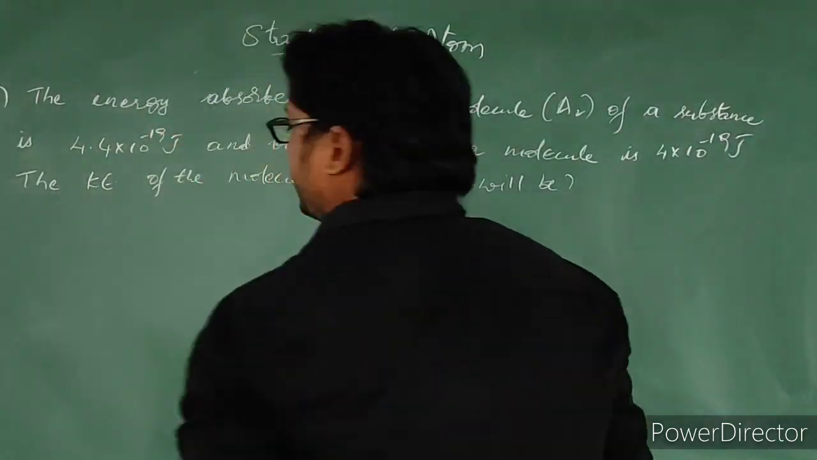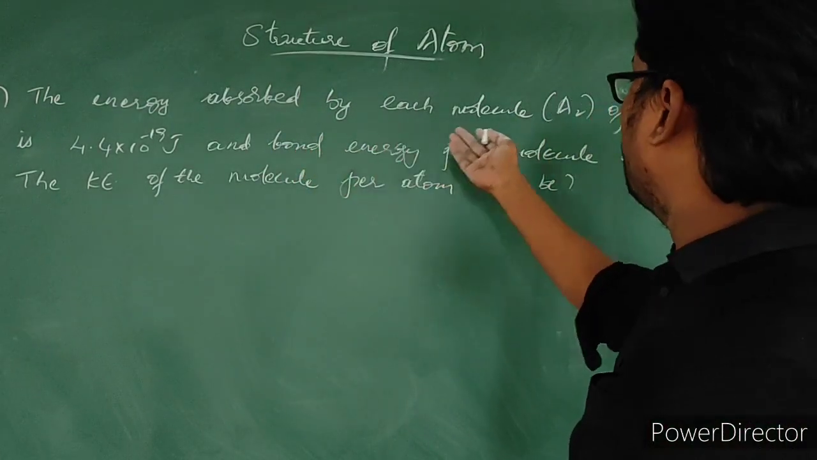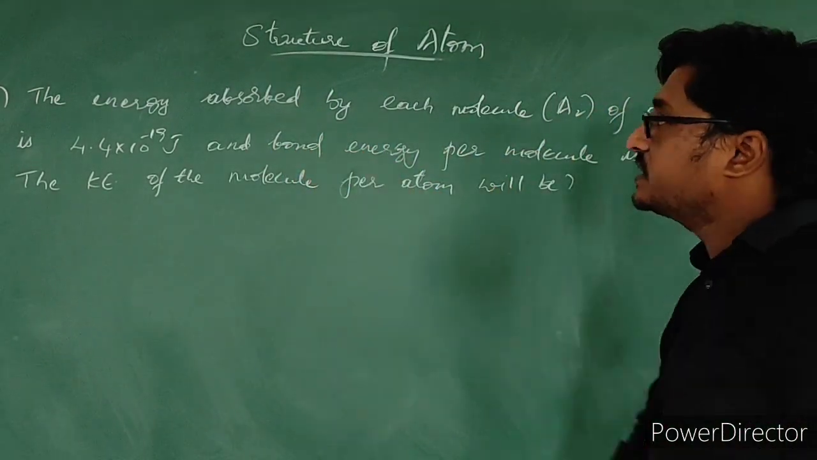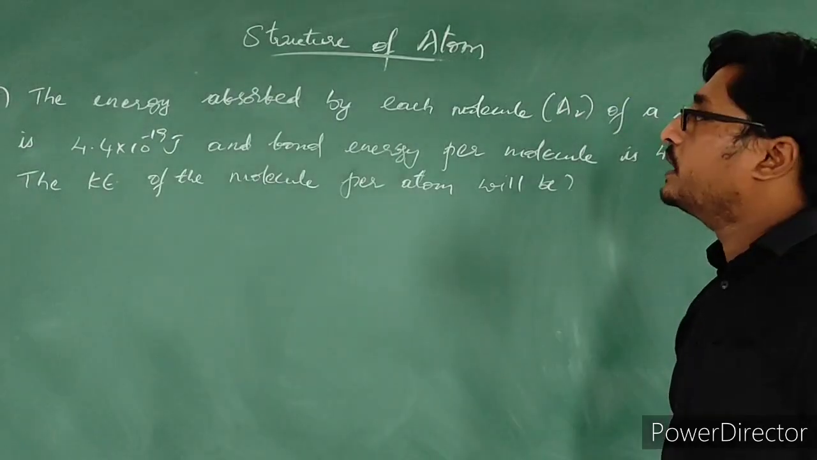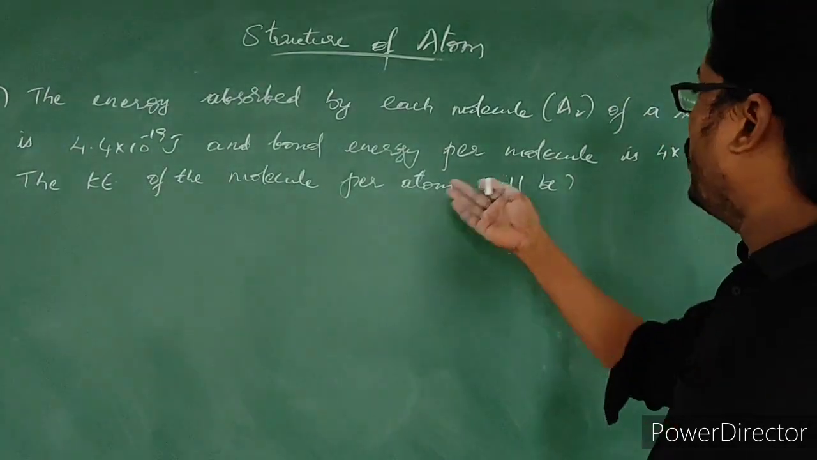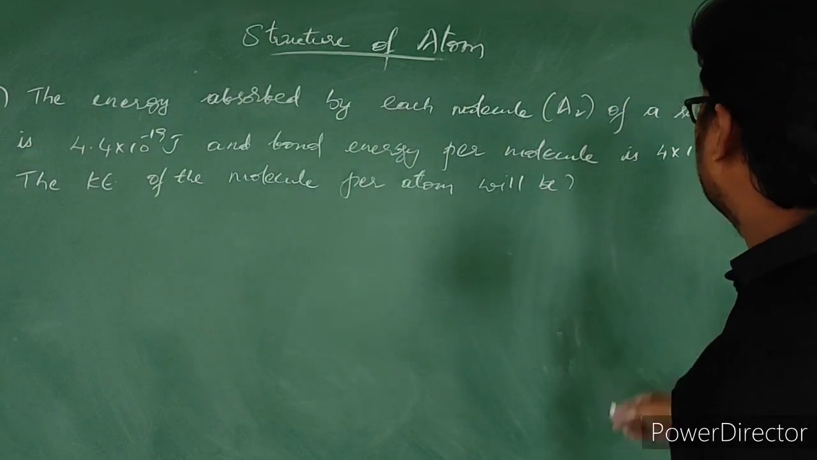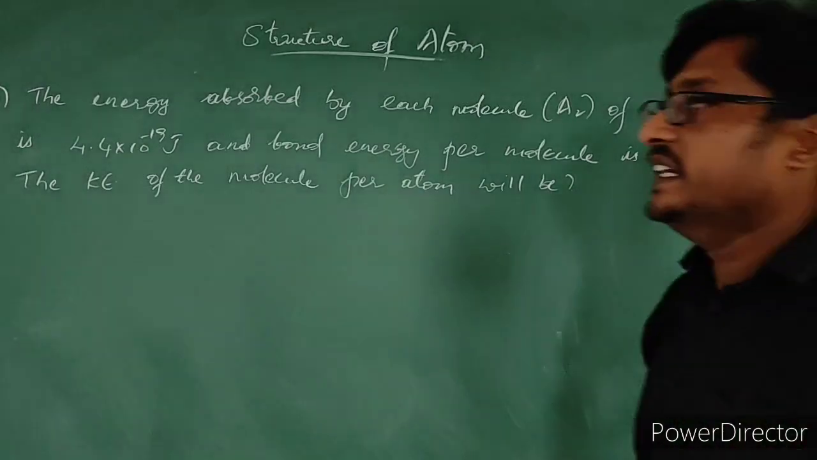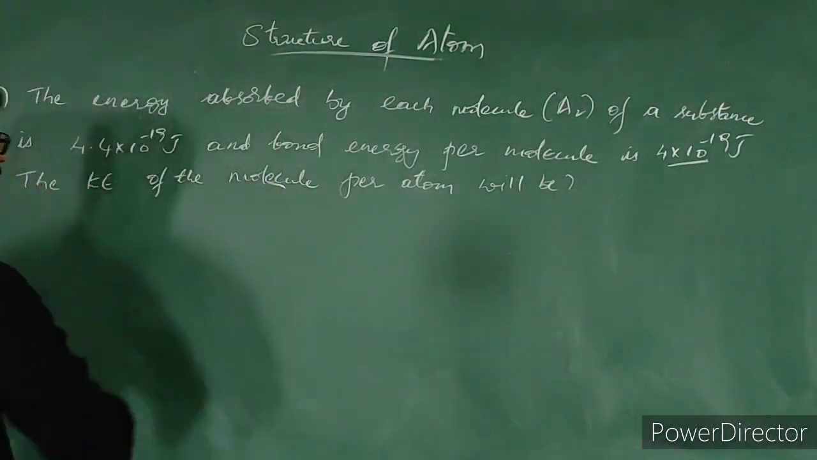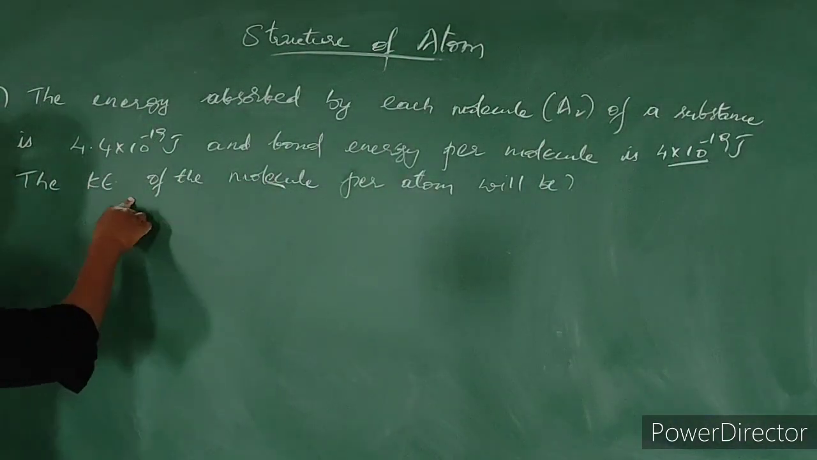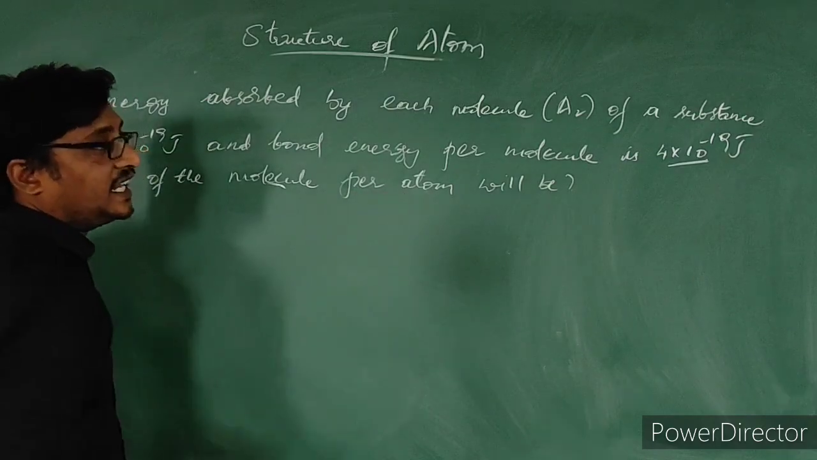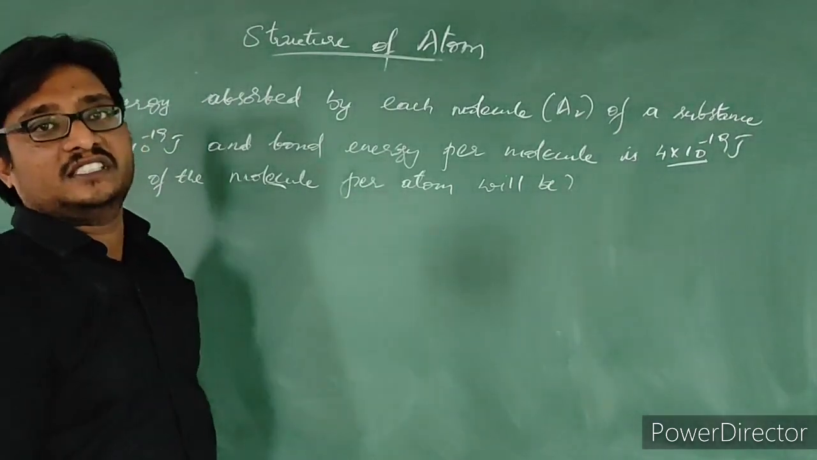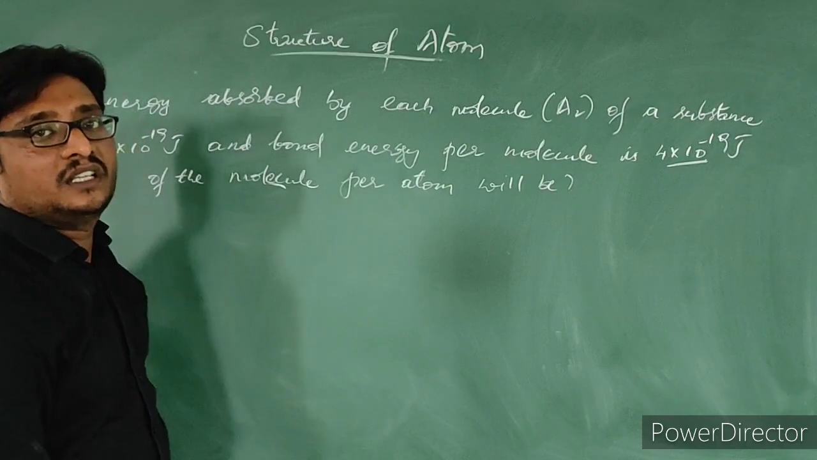Easy question. Energy absorbed by each molecule of a substance is 4.4 into 10 to the power minus 19 joules, and bond energy per molecule is 4 into 10 to the power minus 19 joules. What is the kinetic energy of the molecule per atom? He is not asking the kinetic energy of the molecule, but he is asking the kinetic energy of the molecule per atom. Kinetic energy of each atom he is asking. That is the meaning.